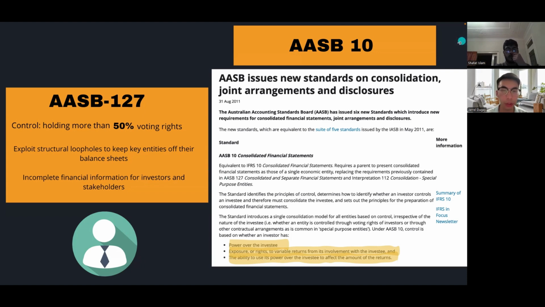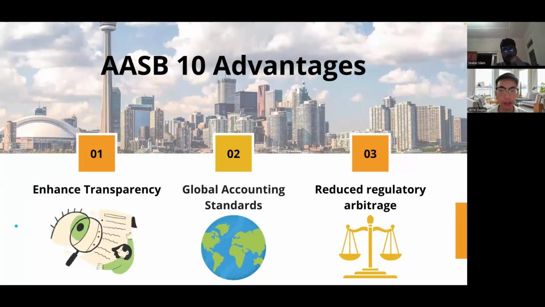From a regulatory perspective, AASB 10 presents three key advantages, including enhanced transparency, as by capturing de facto control, AASB 10 prevents entities from hiding financial risks through off-balance sheet financing arrangements, greater consistency between Australian accounting standards and international IFRS, improving global financial reporting coherence, and reduced regulatory arbitrage, as a principle-based approach prevents manipulation of corporate structures to circumvent consolidation requirements.